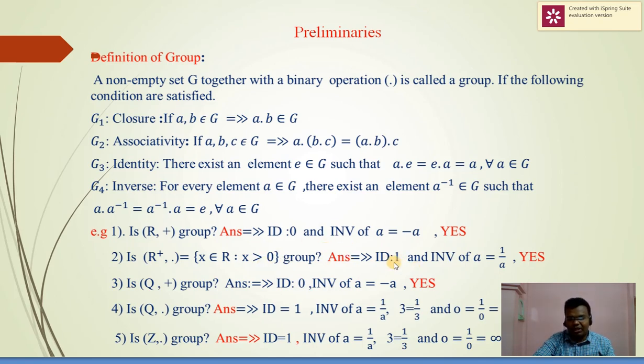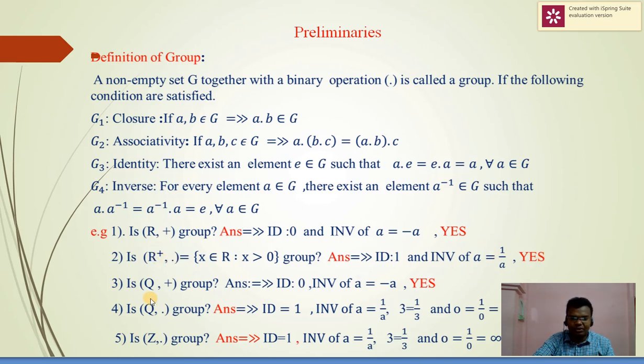We know that with respect to multiplication, the identity element is 1 and the inverse of a is 1 by a, the reciprocal of a, which is present in R star, and therefore R star dot is also a group.